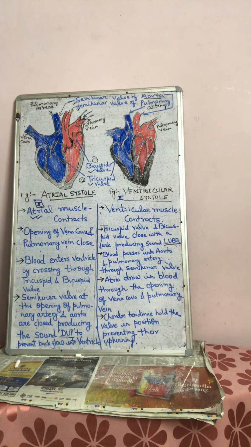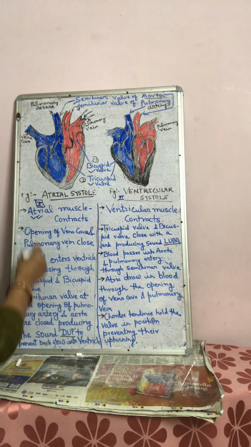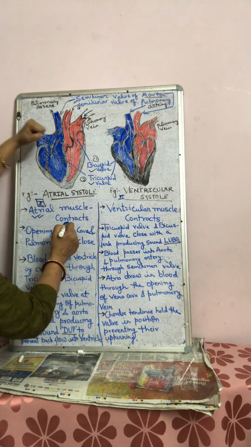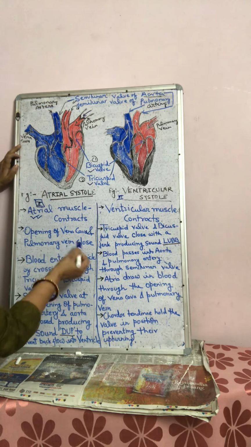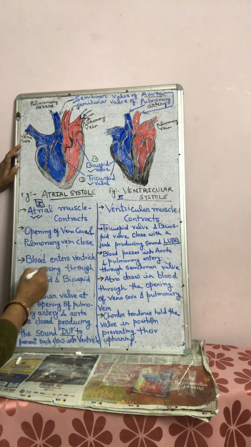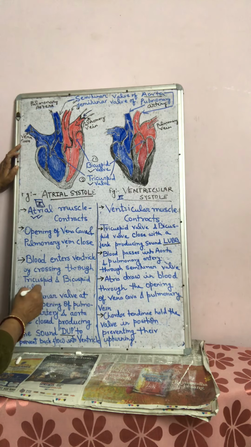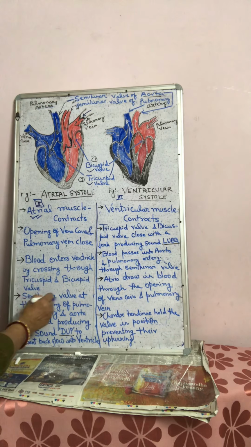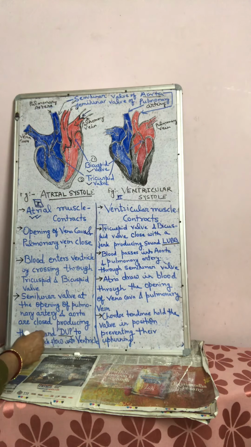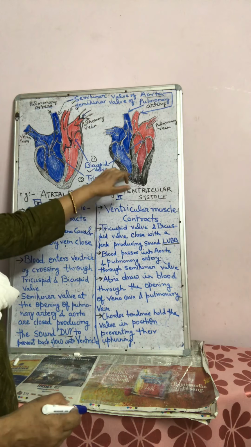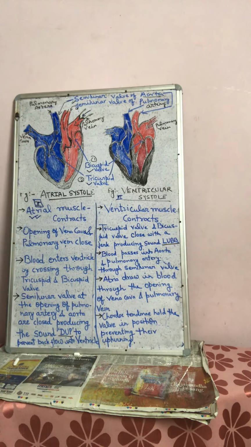You can see in the diagram, and it is also written here. Atrial muscle contracts, opening of vena cava and pulmonary vein closed. Blood enters ventricle by crossing through tricuspid and bicuspid valve. Semilunar valves at the opening of pulmonary artery and aorta are closed, producing the sound dup, to prevent backflow into ventricle.